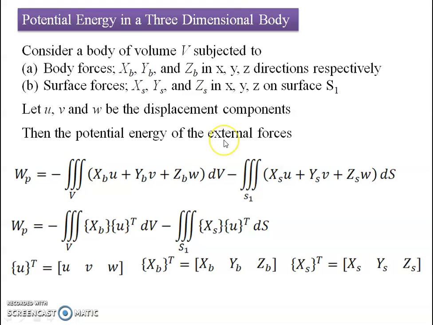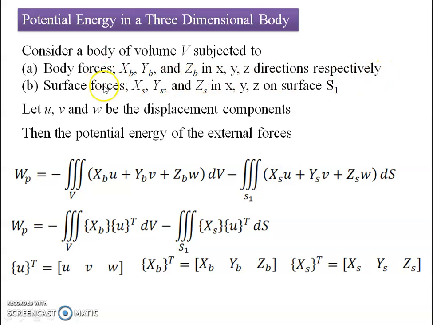Now let us try to put this in a three-dimensional body. For that, let us consider a body of volume V. When we talk about the body, there are two forces responsible. One is the self-weight, that is the body force of the body, and the second one is the applied forces on the surface. So let us say XB, YB, and ZB. B stands for body here, and X, Y and Z stand for the respective directions. So the body force in the X direction will be XB, the body force in the Y direction will be YB, and the body force in the Z direction will be ZB respectively.